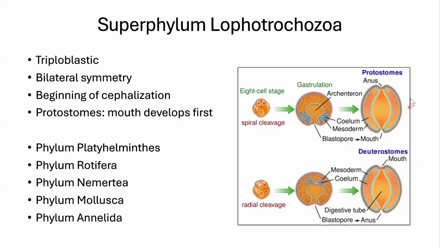these two groups. What we're going to discuss right now are protostomes. They tend to be further out on the evolutionary tree. We are deuterostomes, so vertebrates are going to be deuterostomes. In this group, in this superphylum, we have Platyhelminthes, which are going to be worms, Rotifera, Nemertea, Mollusca, those are mollusks, and annelids, those are worms.